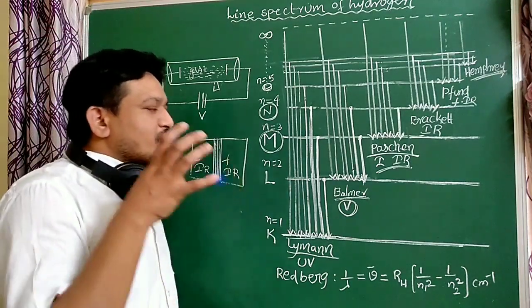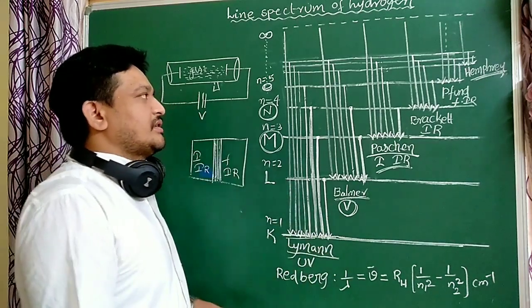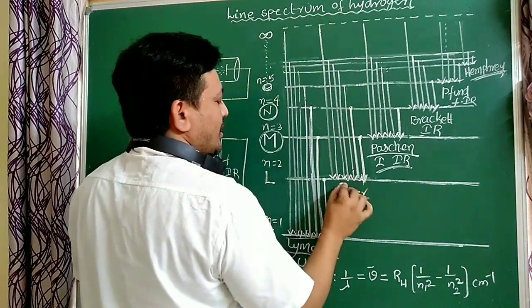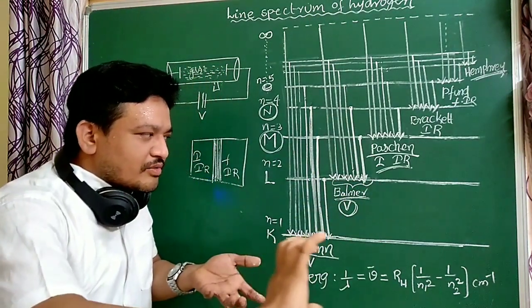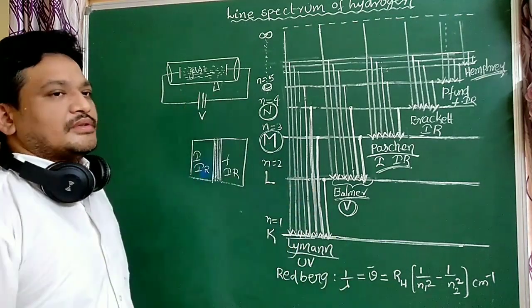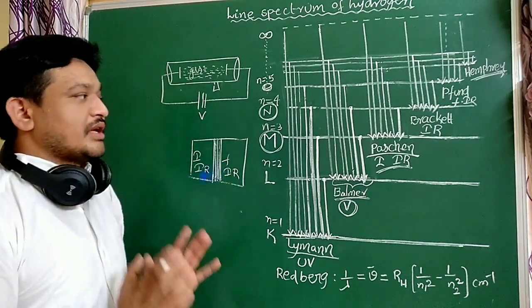So which lines belong to visible light? Balmer series are visible lines. That is very important. Which of the following is a visible line? Balmer series are visible lines, the remaining are not visible lines. So the Balmer series is a very important series, with visible lines.